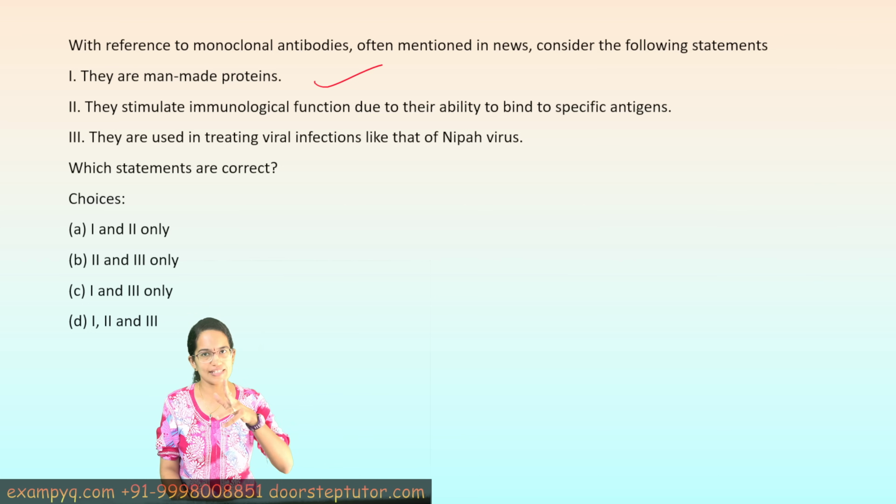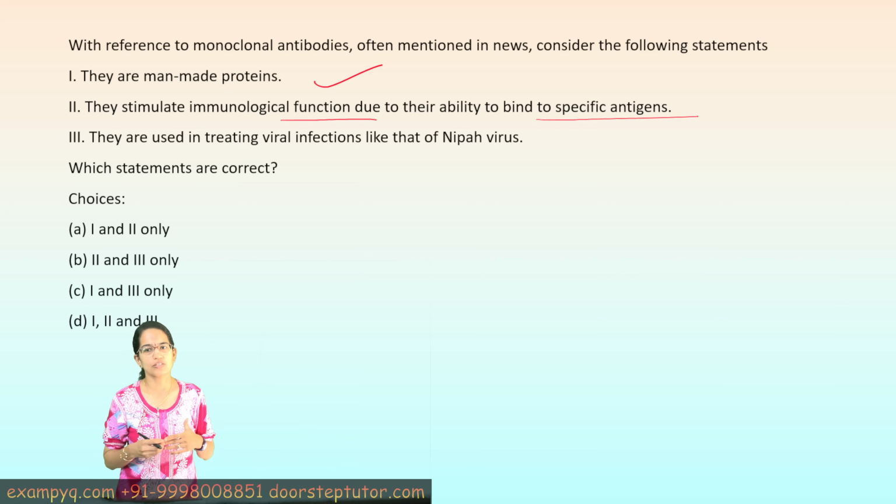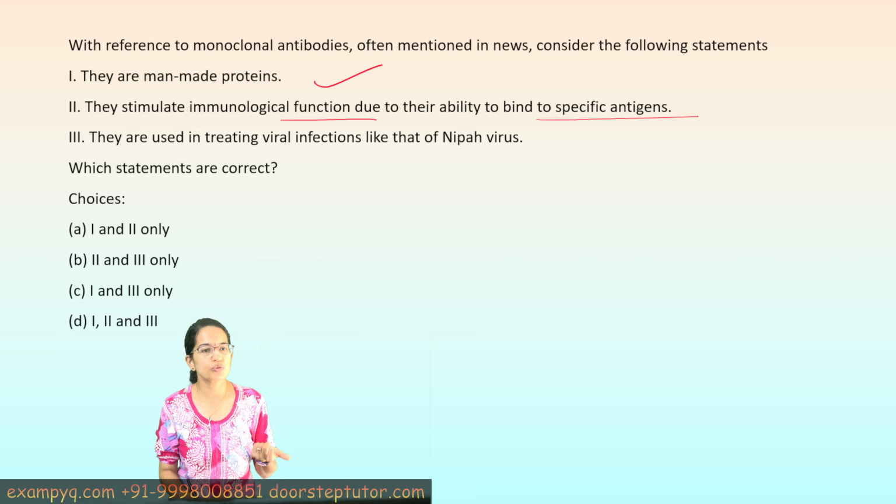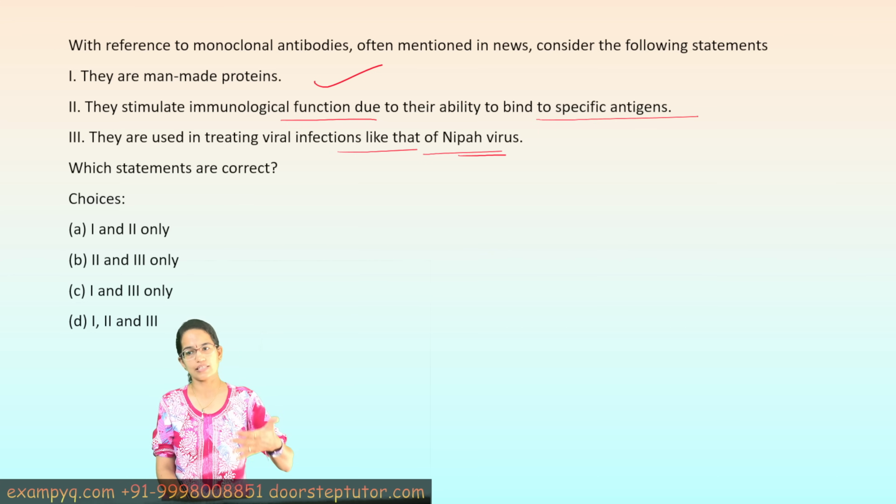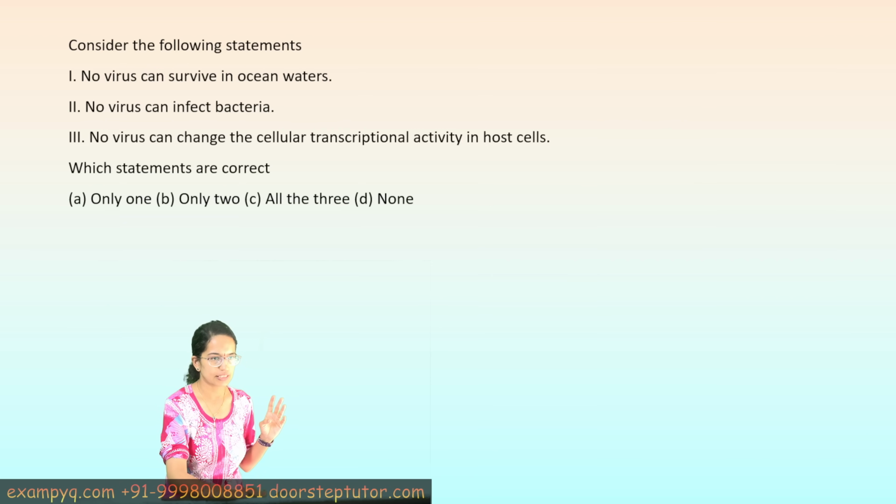Now the second one says, as I said, it is to mimic the natural immune system. So they stimulate the immunological functions due to their ability to bind to a specific antigen. So those antigen-antibody reactions could be well understood with this. And then it is used to treat viral infections like Nipah virus. Recent researchers have gone through it to treat various viral infections, and there have been significant successes and milestones reached in the study of the Nipah virus. So this has been successful even in COVID-19, as it was highlighted in some of the research. So all three, 1, 2 and 3, are the correct statements here.